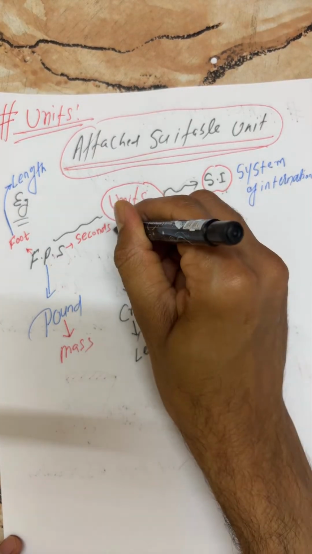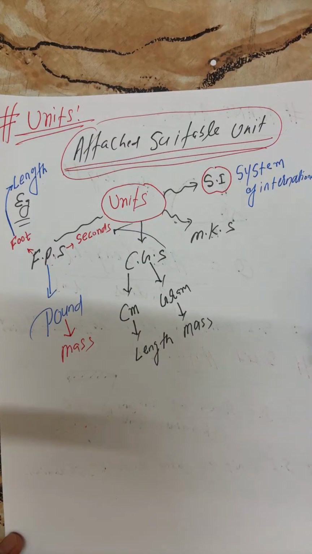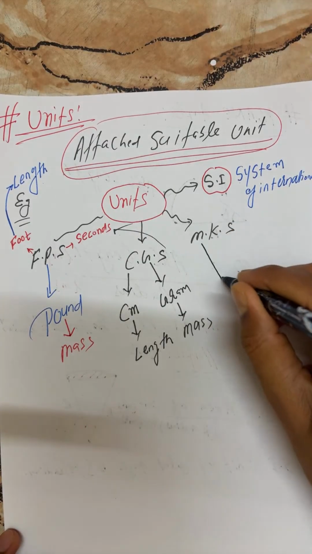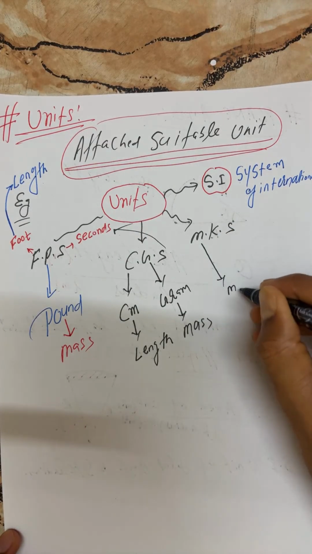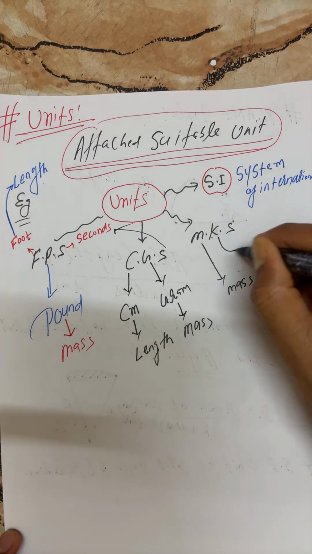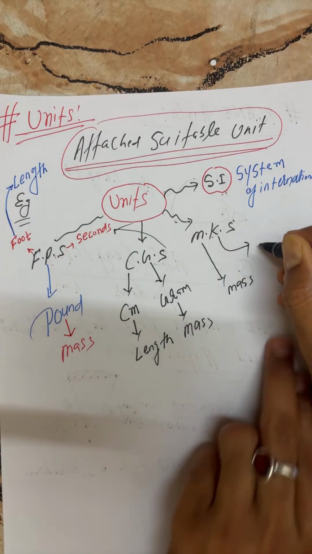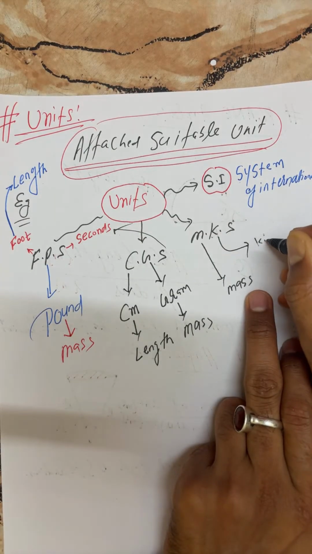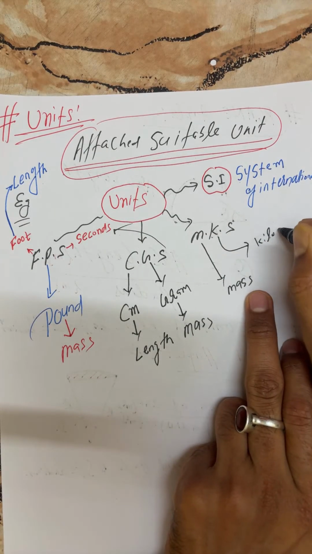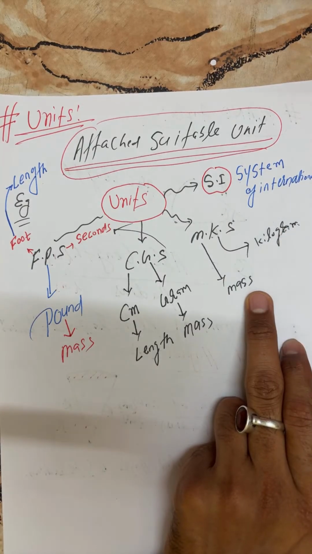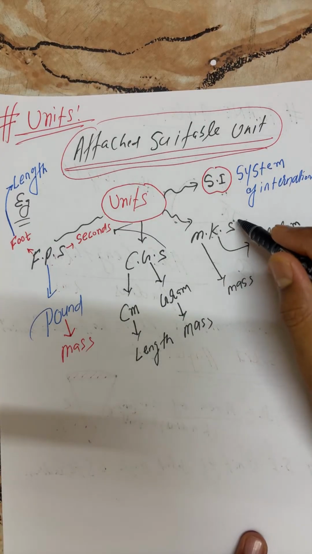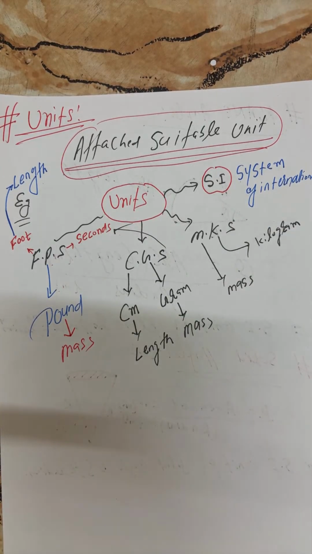S is seconds. Now tell me, what is M? M implies meter. And K implies kilogram. And S implies seconds.